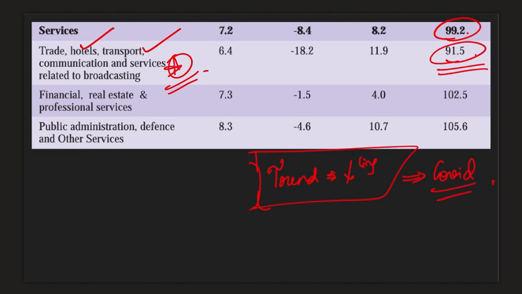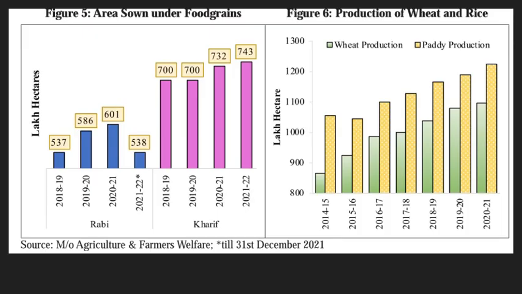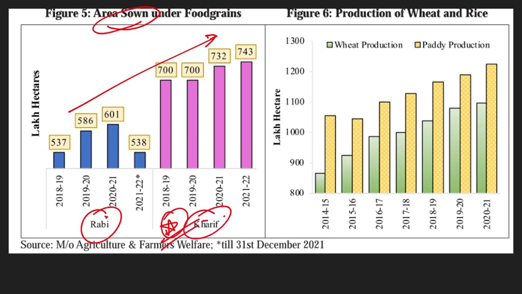They're struggling to recover. As you can see, the real GVA of agricultural and allied sectors has been continuously increasing over the past few years. And one of the major reasons for this is the kind of healthy monsoons that we have had. Take a look at the Central Water Commission data. We have record levels of water storage. That is one of the major reasons. Even the area sown under food grains has substantially increased in the last few years. However, you have to also remember the fact that Rabi's area has always been less than that of Kharif. So please remember this point.